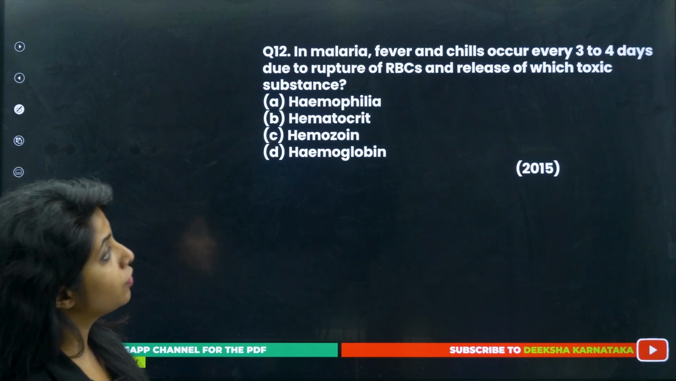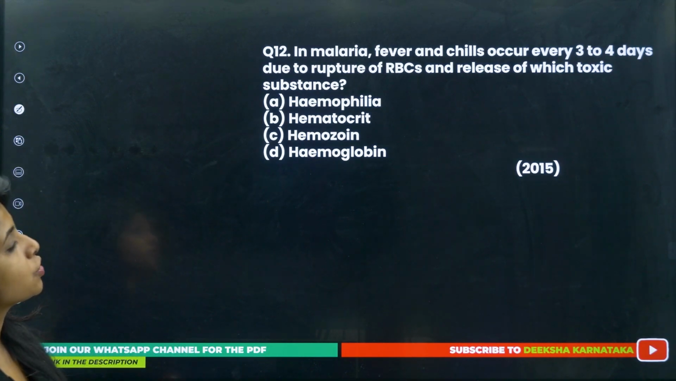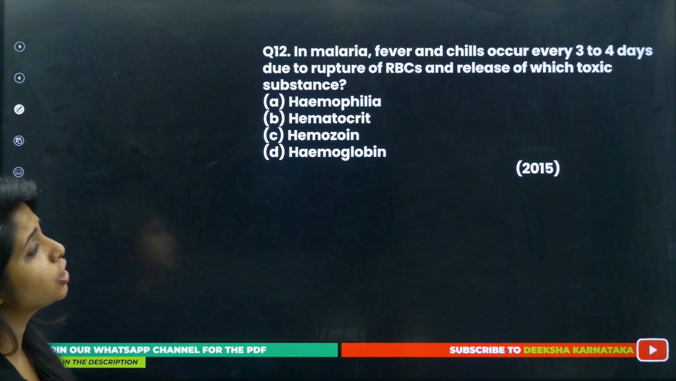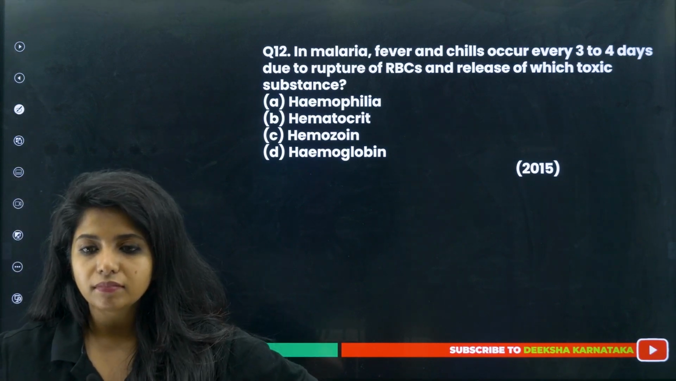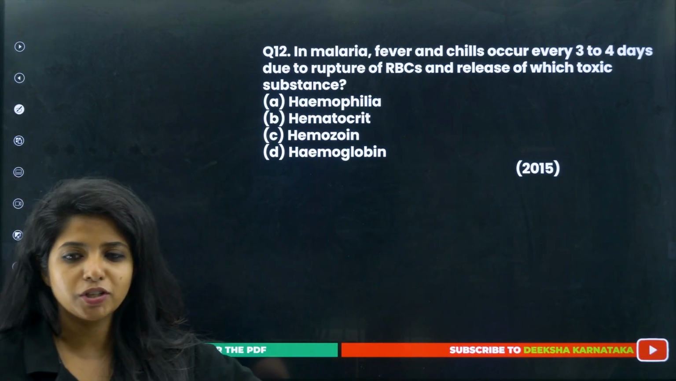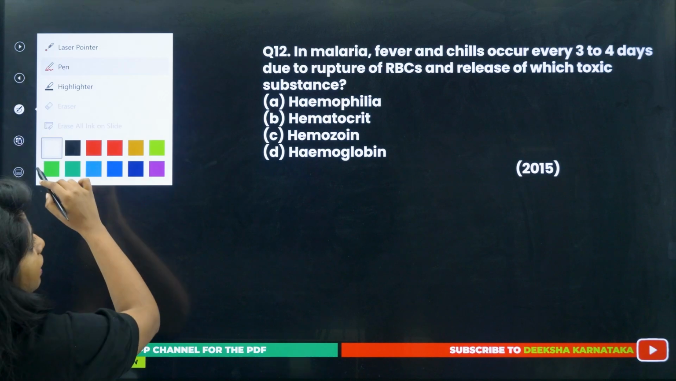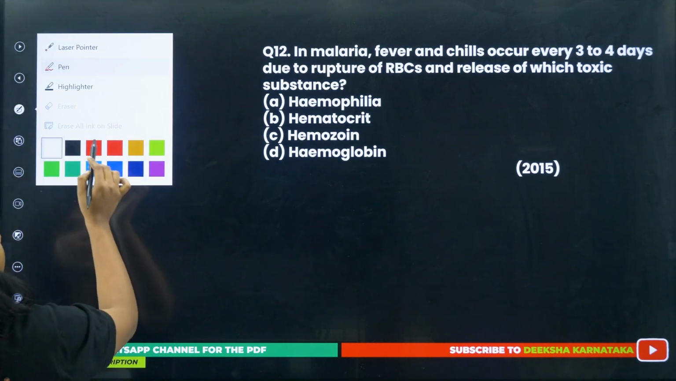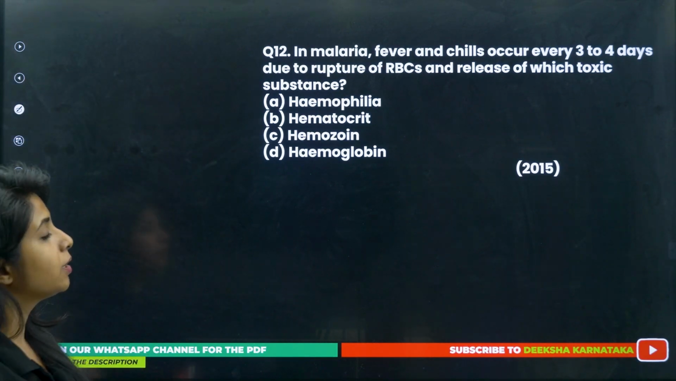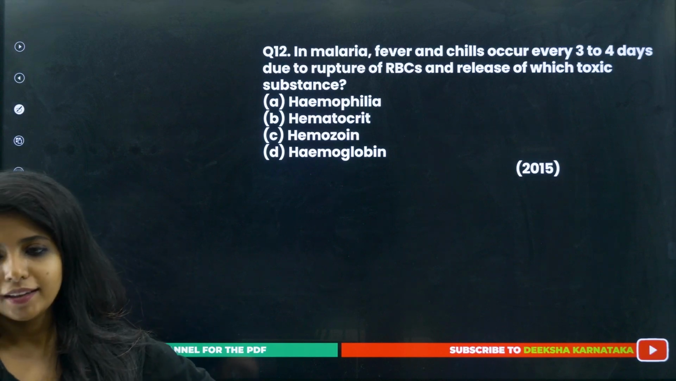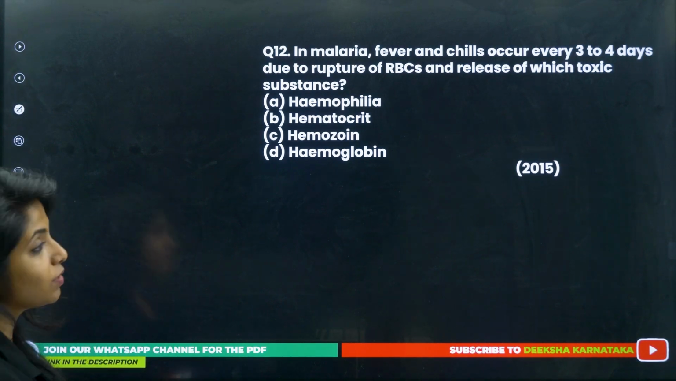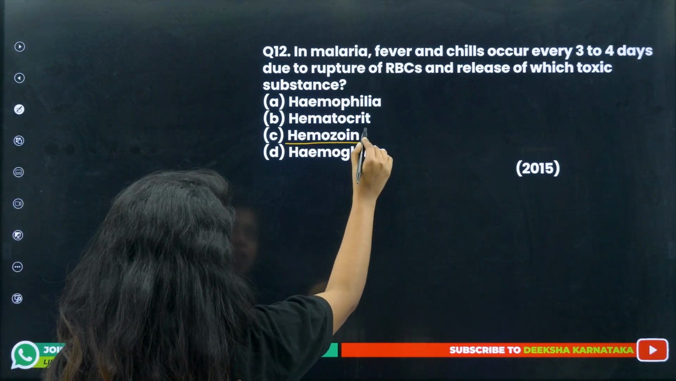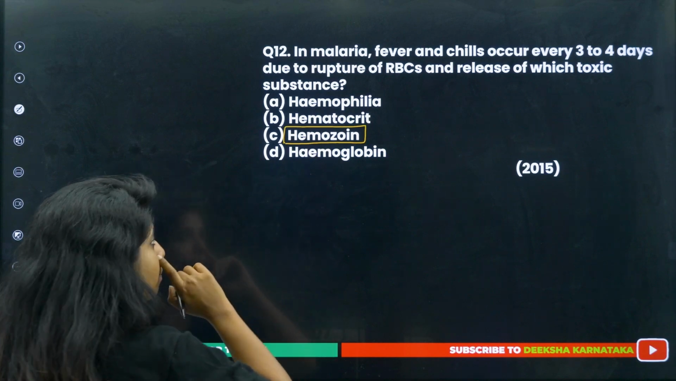In malaria, fever and chills occur every 3 to 4 days due to rupture of RBCs and release of which toxic substances? Tell me. It came in the year 2015. It's a very direct question again from NCERT. Hemophilia is another disease altogether, children. Hematocrit, hemozoin, hemoglobin. Hemoglobin, obviously no. So what is the toxic thing that is being released? Hemozoin.